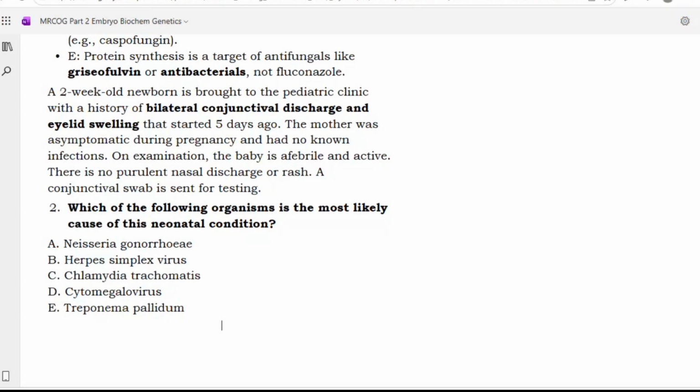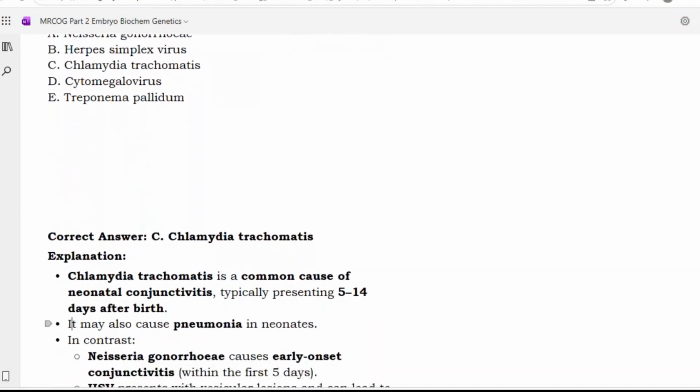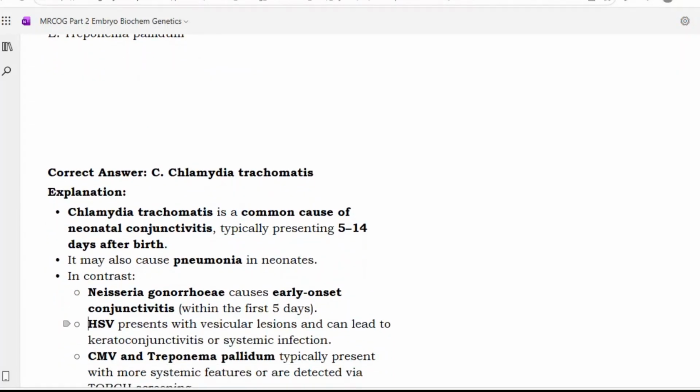Neisseria gonorrhoeae, herpes simplex virus, Chlamydia trachomatis, cytomegalovirus, Treponema pallidum. Sir, Neisseria gonorrhoeae. Let us see the answer. The answer is Chlamydia trachomatis. There is a difference between Chlamydia trachomatis and Neisseria gonorrhoeae, especially with respect to conjunctivitis.